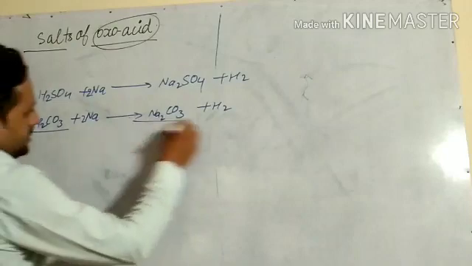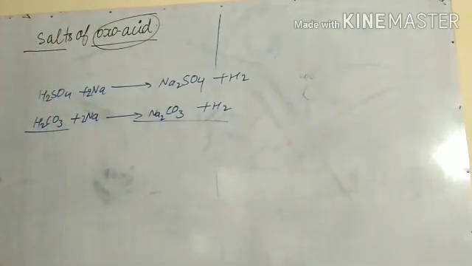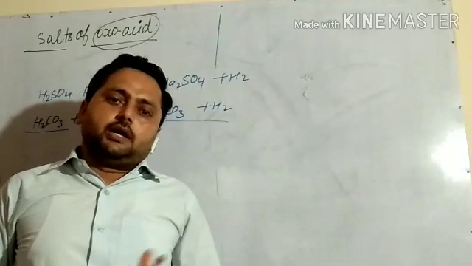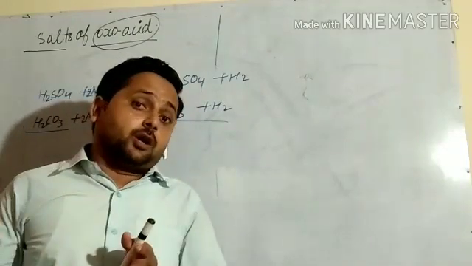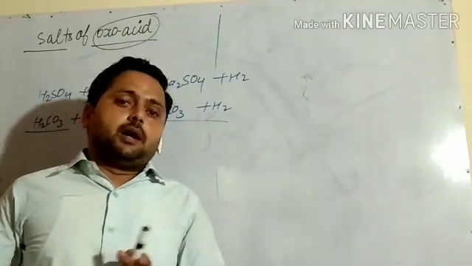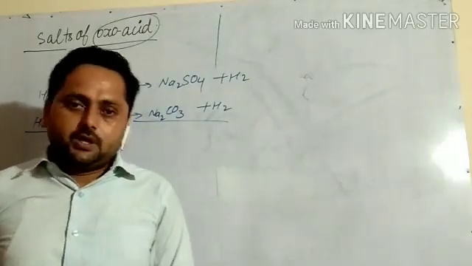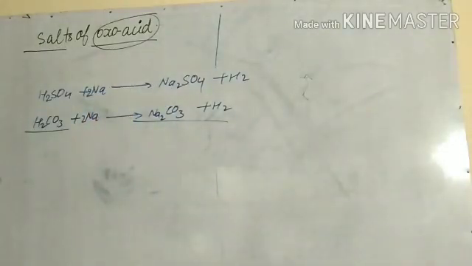So these are the salts of oxoacid. Oxoacids are the acids in which the atom bonded to an oxo group also has a hydroxyl group bonded. So when metals react with oxoacid, they form salts of oxoacid.